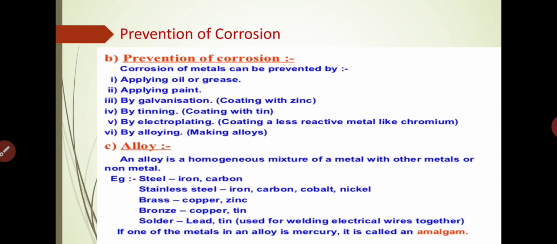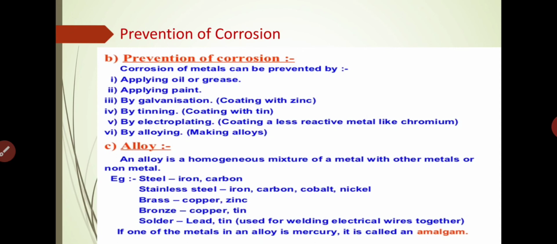Now the next point is tinning. Tinning means coating with tin, or coating with any similar material. The same thing happens when we do tinning: the air does not come into contact with the metal, and so our metal is protected from corrosion.